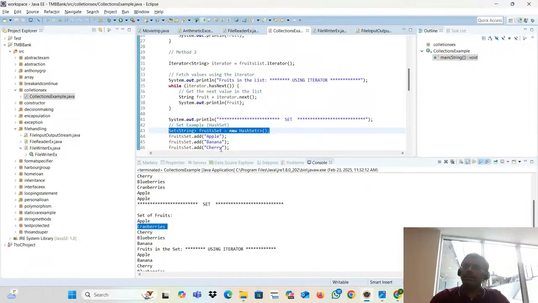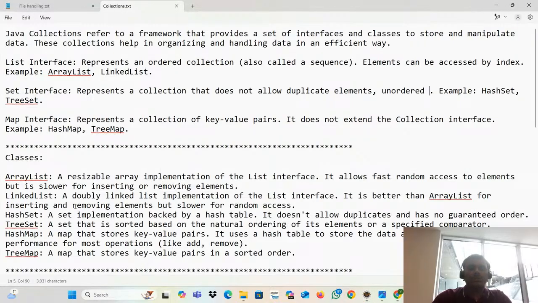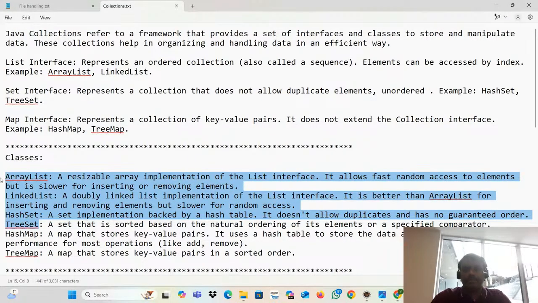Then why are you using the two? That's what I told, right? If you're looking for ordered collections and duplicates, use list. If you're looking for unordered collections and want to remove duplicate elements, then you can use set. That's the main thing. They support many different classes: ArrayList, LinkedList, HashSet, TreeSet. These are all the different classes supported by list and set. Just go through that.